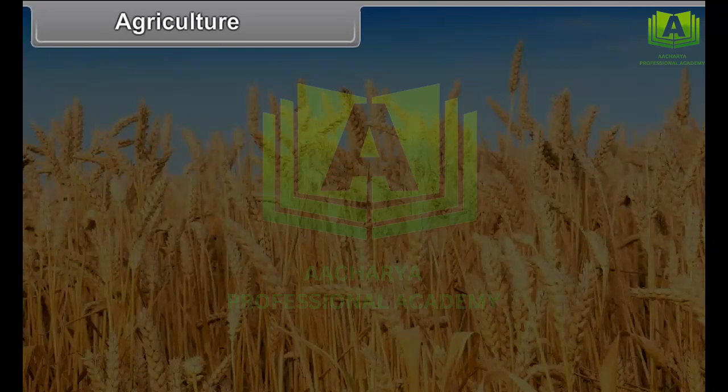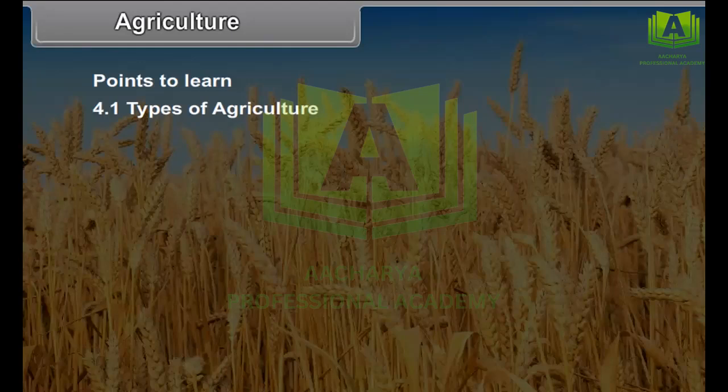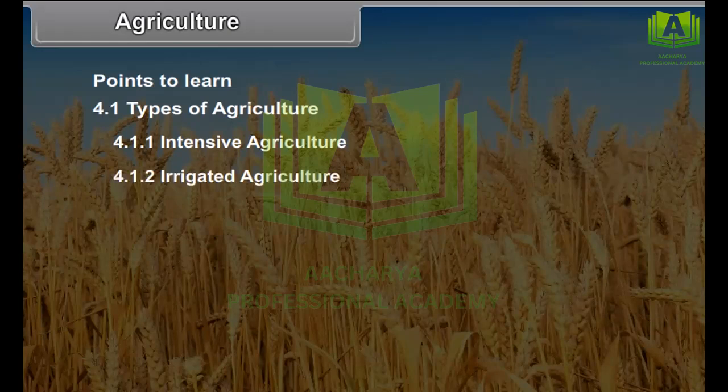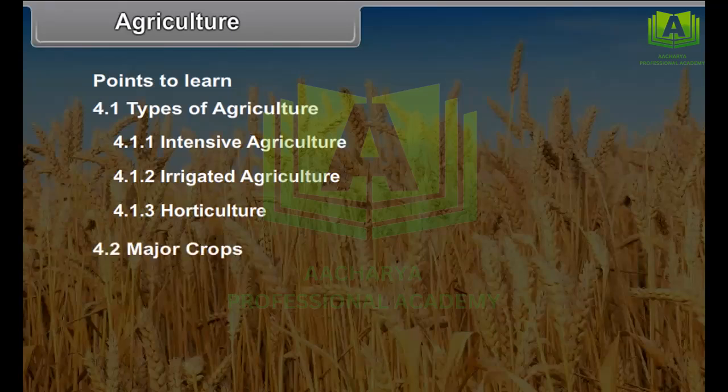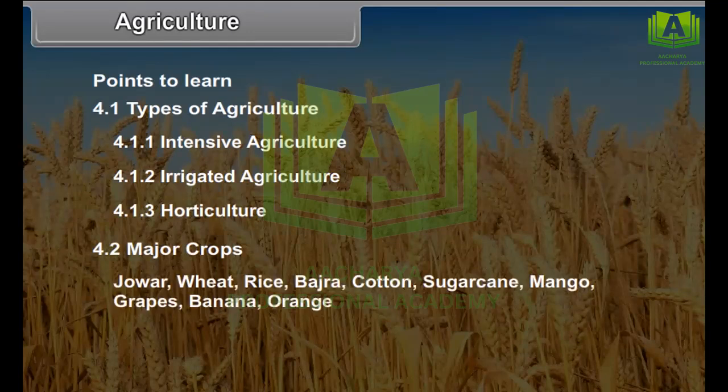Chapter number 4. Agriculture. Points to learn. Types of agriculture. Number 1. Intensive agriculture. Number 2. Irrigated agriculture. Number 3. Horticulture. Major crops: jowar, wheat, rice, bajra, cotton, sugarcane, mango, grapes, banana, orange.